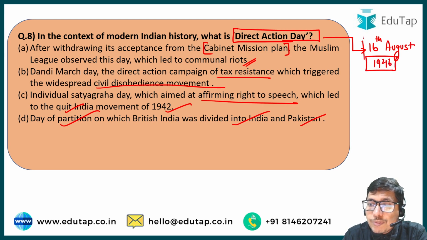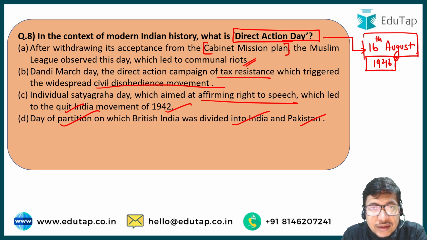And this was the day when the Muslim League was disillusioned. It was not at all satisfied with the proposals laid down by the Cabinet Mission Plan. They demanded their own separate nation called Pakistan, which was first of all not agreed upon by the Cabinet Mission Plan, and that is why the Muslim League got agitated and resorted to violence.